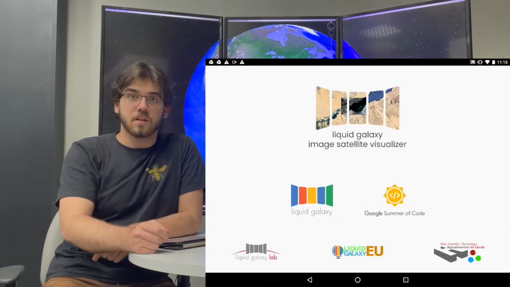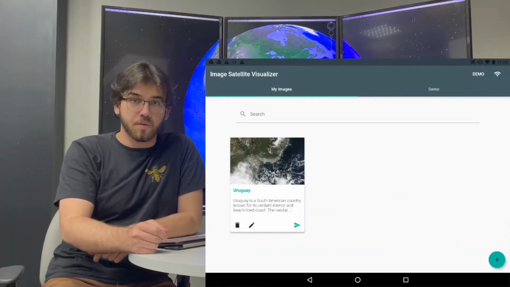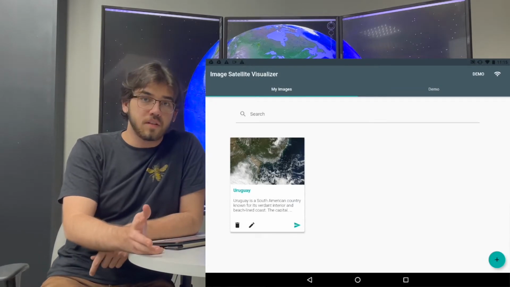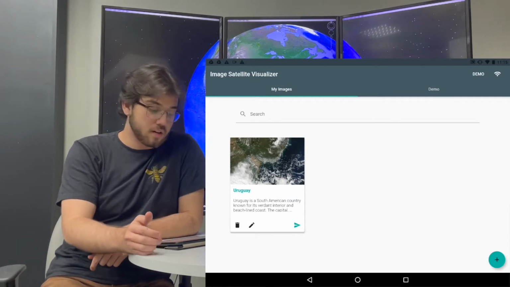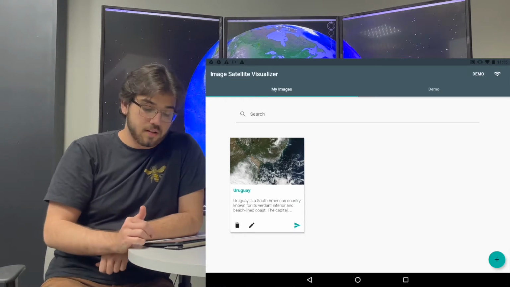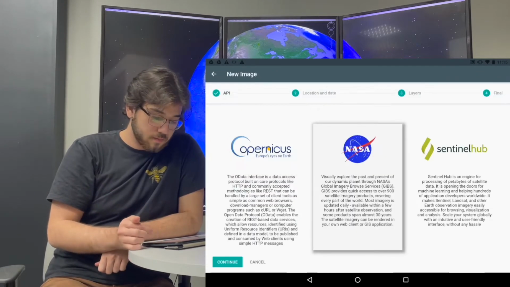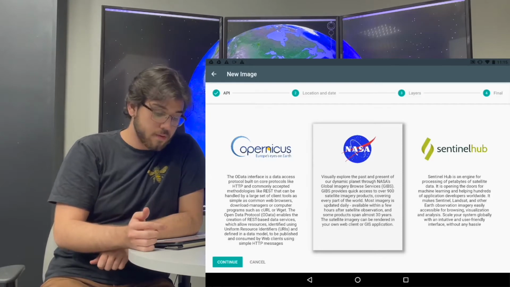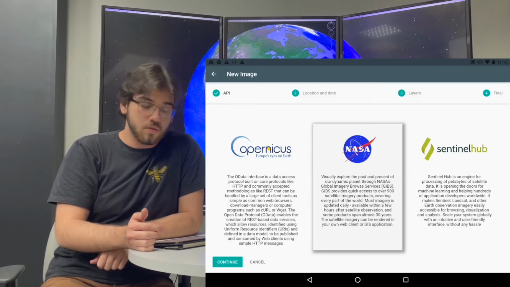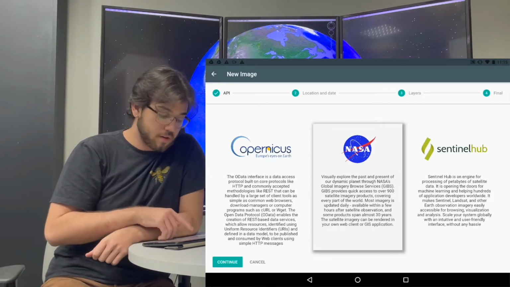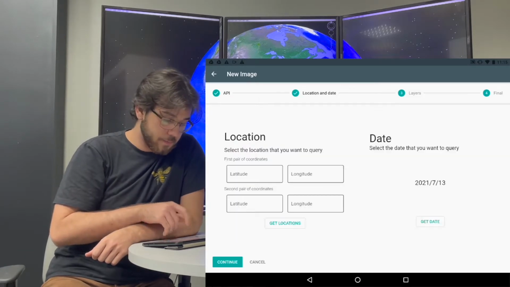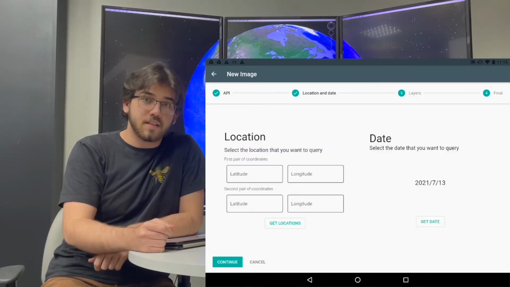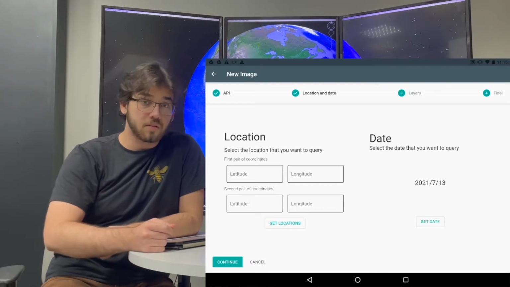The first screen of my application is a dashboard. Here you can see all the images that you saved, and you can also press the plus button to create a new image. In this first step, you can select the API that you want to use. In this example, I'm going to use the NASA API. Here you can select the data of the image that you want to query.